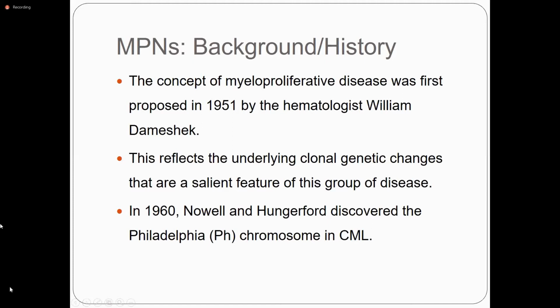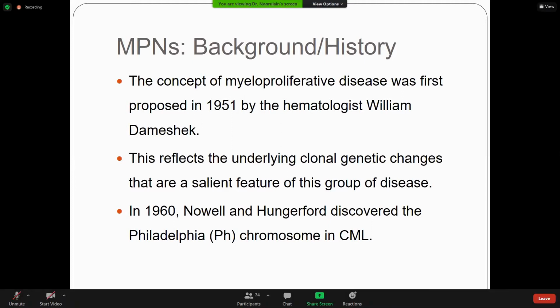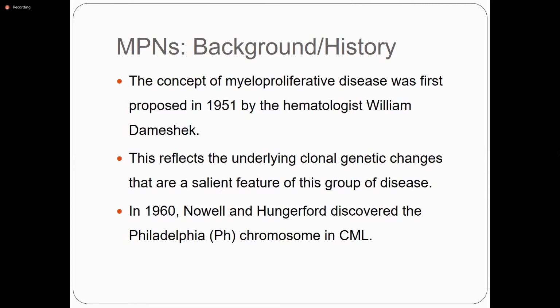It is a group of diseases characterized by the overgrowth of one or more hematological cell lines in the bone marrow. In chronic myeloid leukemia, there is increased myelopoiesis. In polycythemia vera, there is an increased red cell mass. And in essential thrombocythemia, there is an increased platelet count causing thrombocytosis.